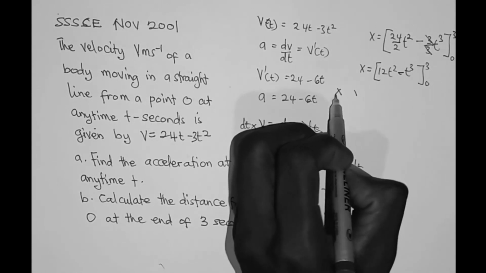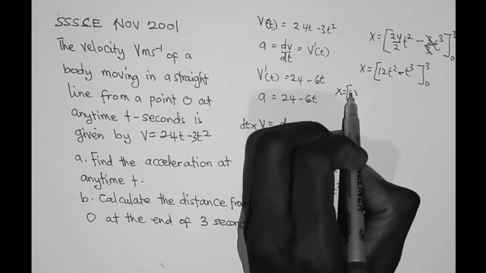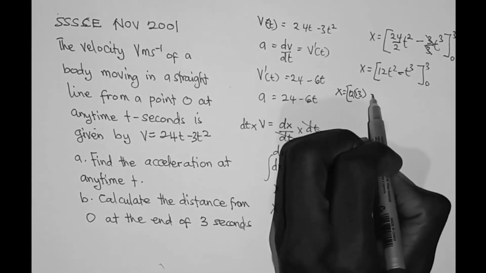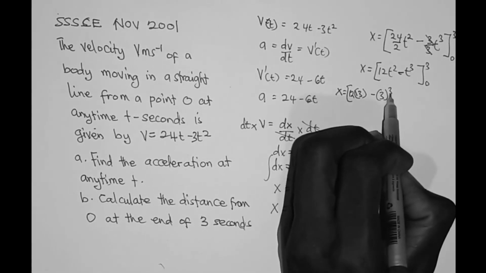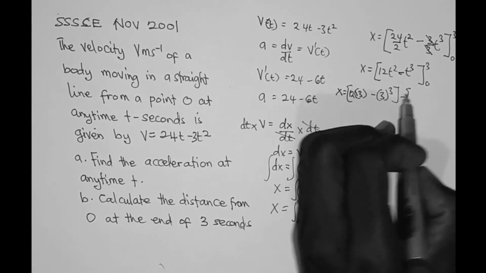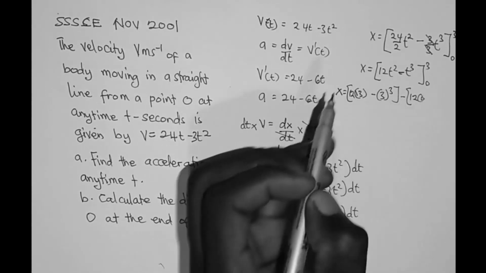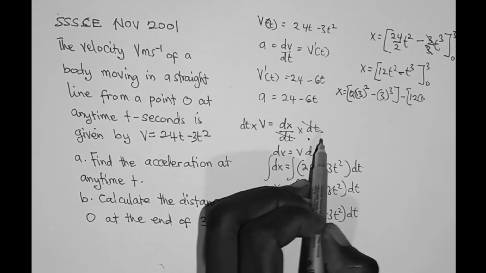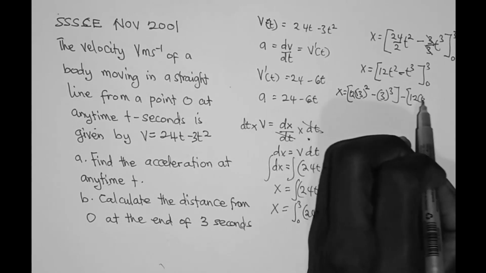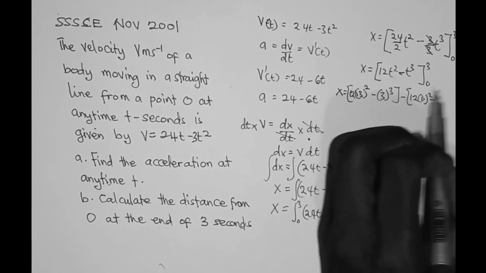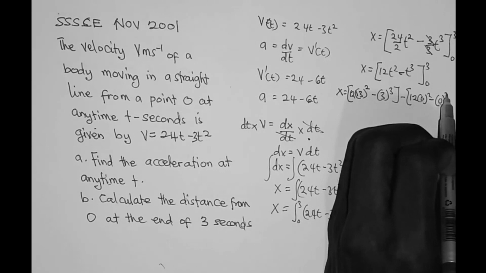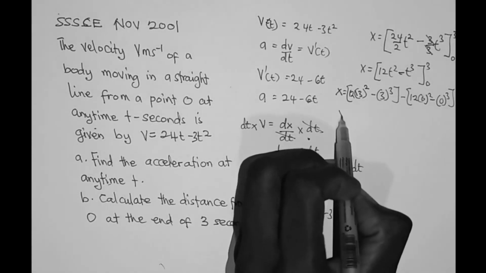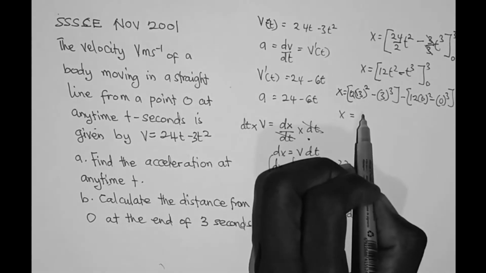So x is equal to 12 times, I'm putting the upper limit 3, 3 squared minus 3 cubed, then minus another bracket, 12 times 0 squared minus 0 exponent 3. So this portion will throw out 0.